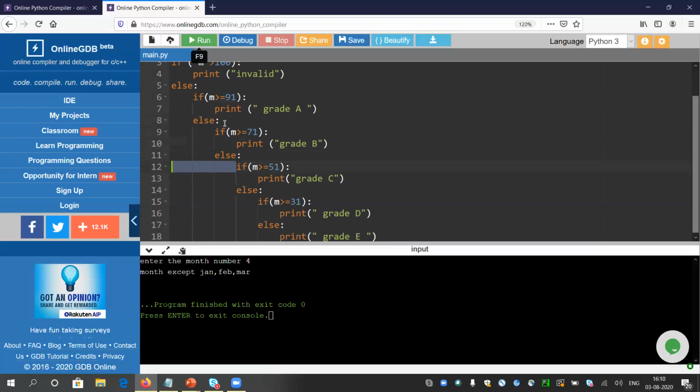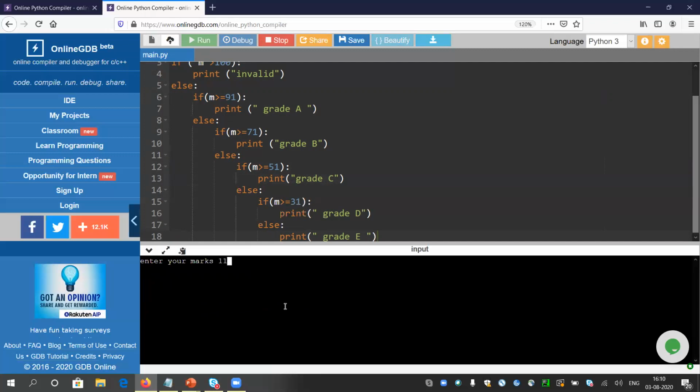So accordingly, you can create a ladder. That's why this pattern is called if else, nested if, or if else ladder. Okay, so that's all. Let me check if our program is good or not.